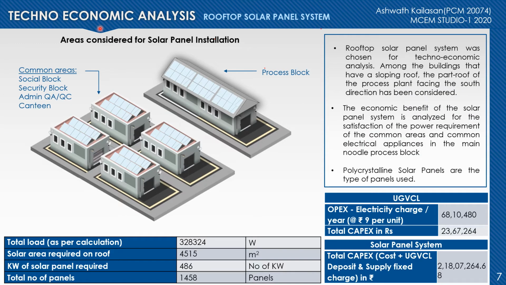Techno-economic analysis. For the techno-economic analysis, we studied the rooftop solar panel system. The load calculation was first done, and then the solar area required, the kilowatt of solar panels required, and the total number of panels required were calculated. The image here shows the solar panels which are planned to be installed over the common areas and also in the process block for the electricity requirement.